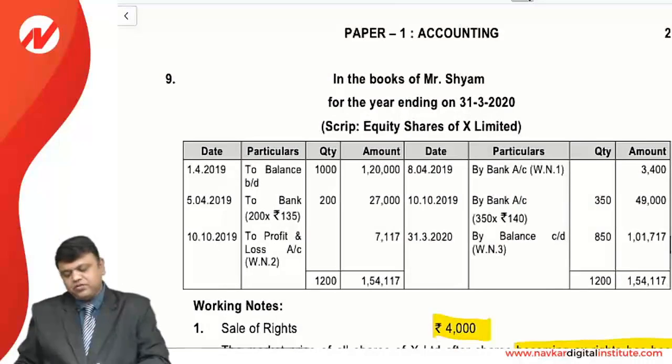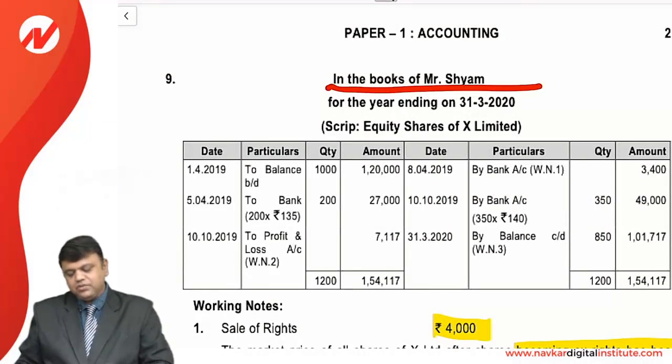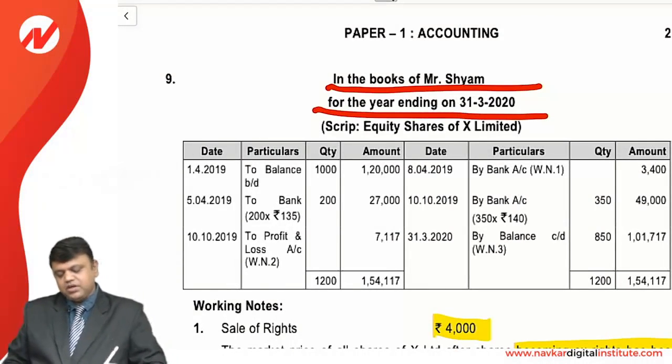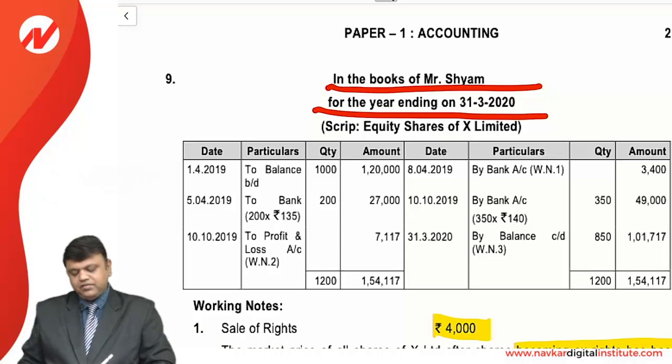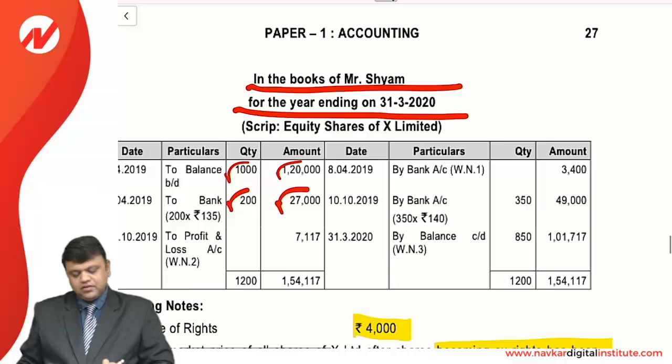So in the books of Shyam, for the year ending 31st March 20, opening balance 1,000 shares at 120 added with the new shares purchased at 135. So now we are having 1,200 shares, out of which 3,400 that we have received.